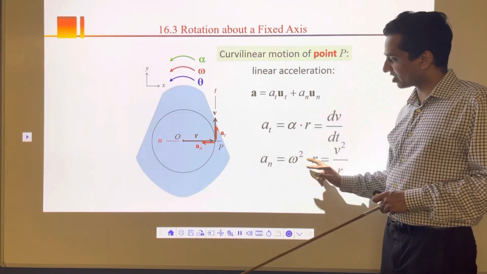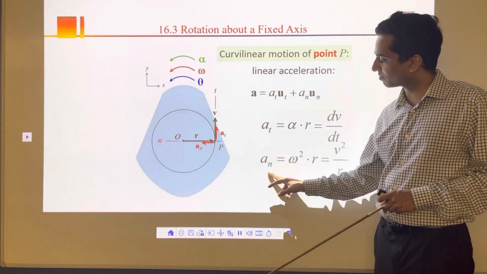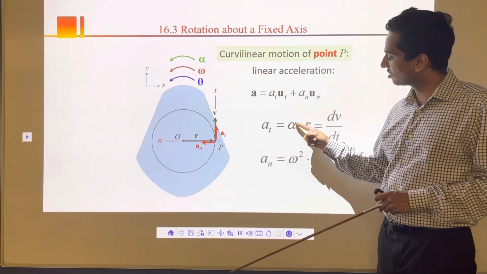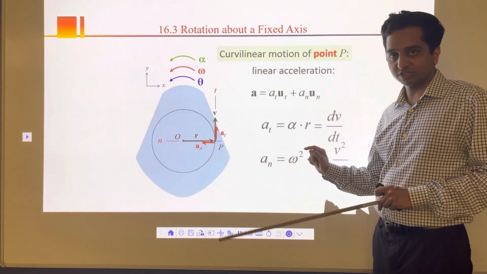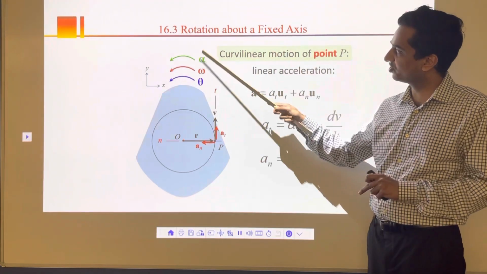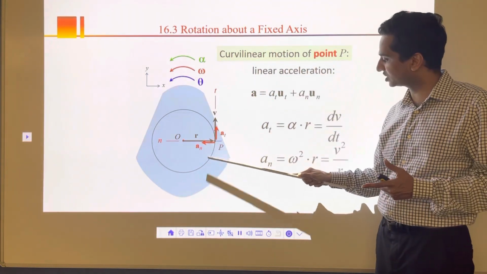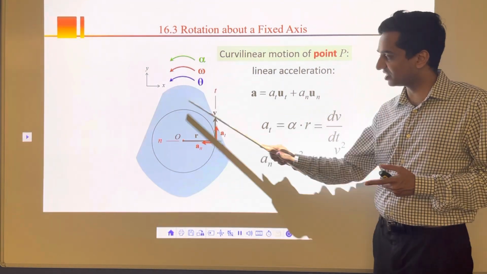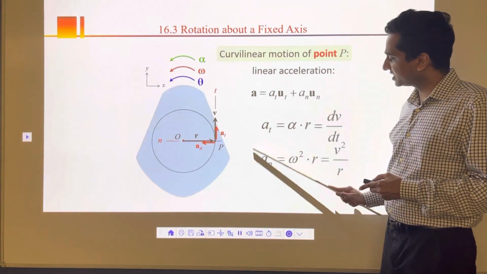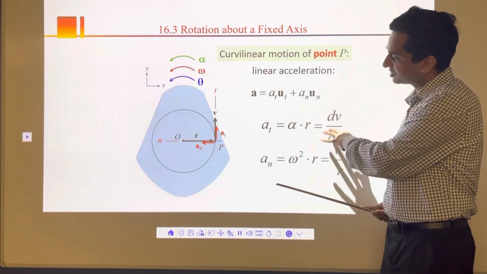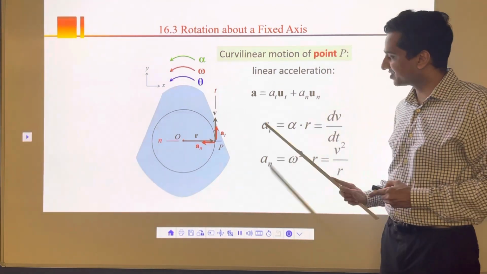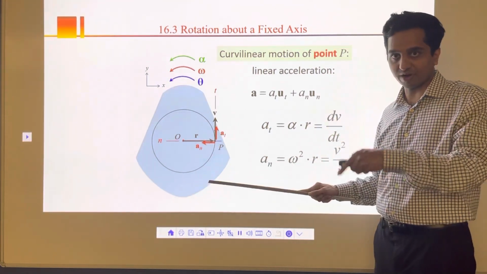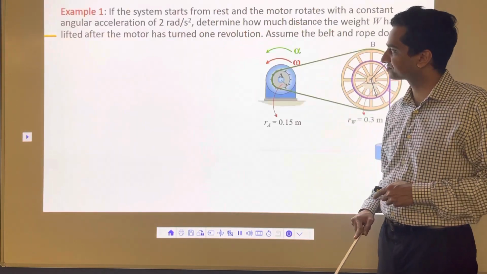Either way is fine. So you can calculate the tangential and normal acceleration from the angular acceleration and angular velocity of the entire body. These are the equations we use when we want to find the acceleration of point P on a body that is rotating.